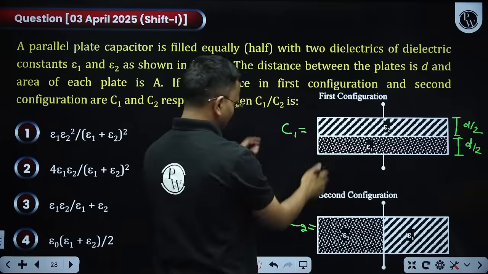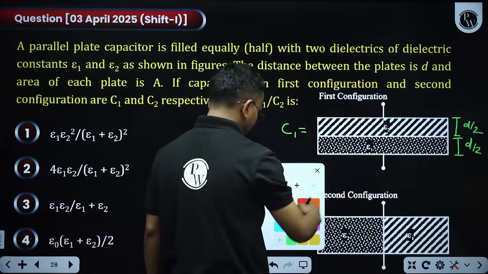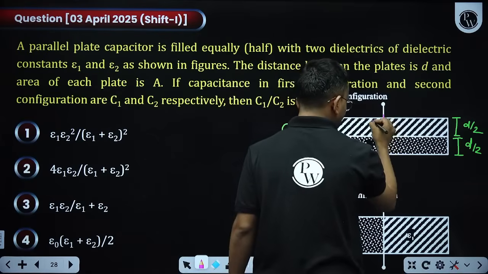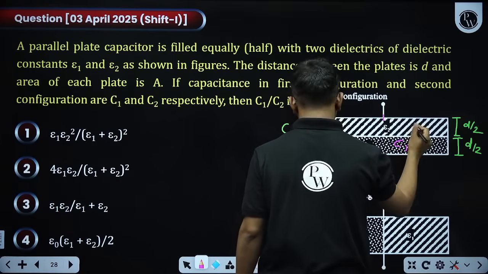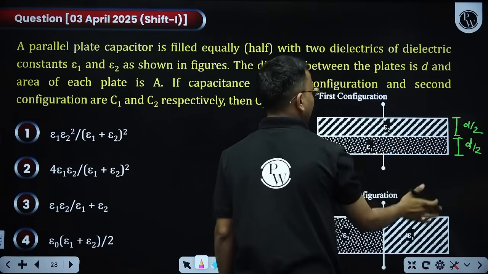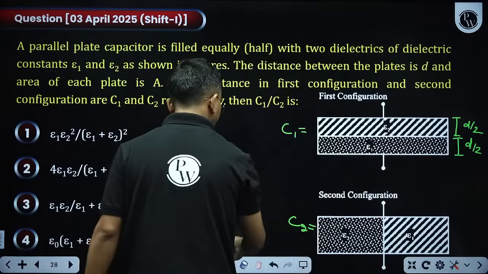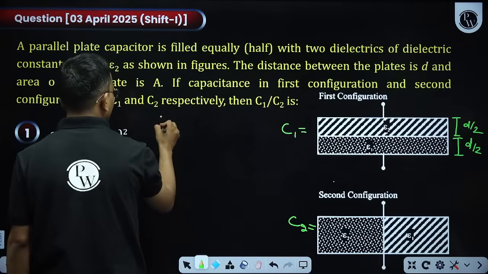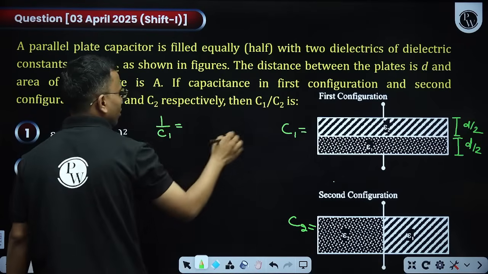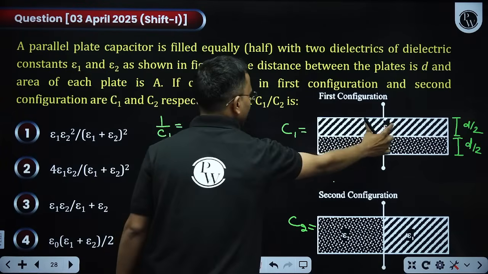So these two capacitors are in series. Which two? This upper one. Let us take, this is my CA here, or whatever it is, like that you can say. Now these two are in series. How do we write series combination equivalent? So 1 by C1 is equals to 1 by C of this plus 1 by C of this.